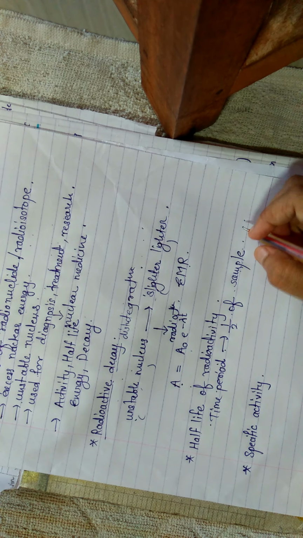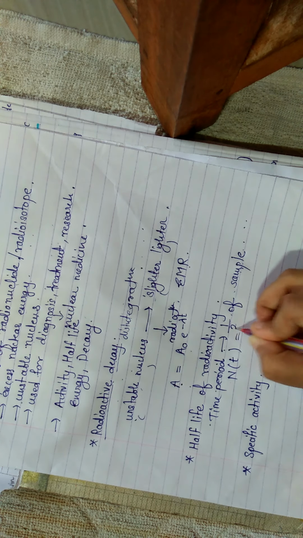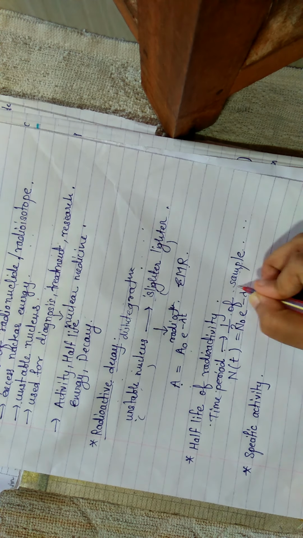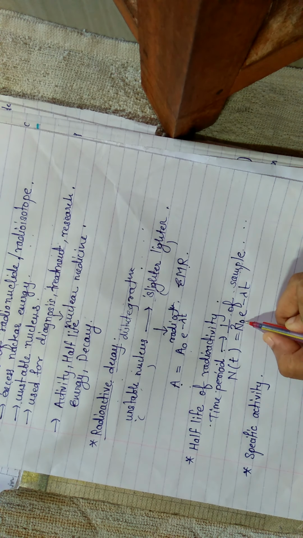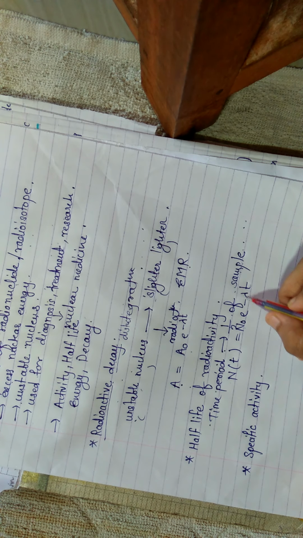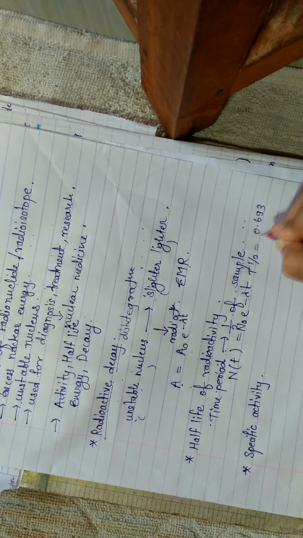The formula is N = N0 e^(-λt), where N is the number of radioactive particles at time t, N0 is the number at time 0, that is initially, λ is the decay constant, and t is the time period. And the formula for half-life is T half = 0.693 divided by λ, as we already know.